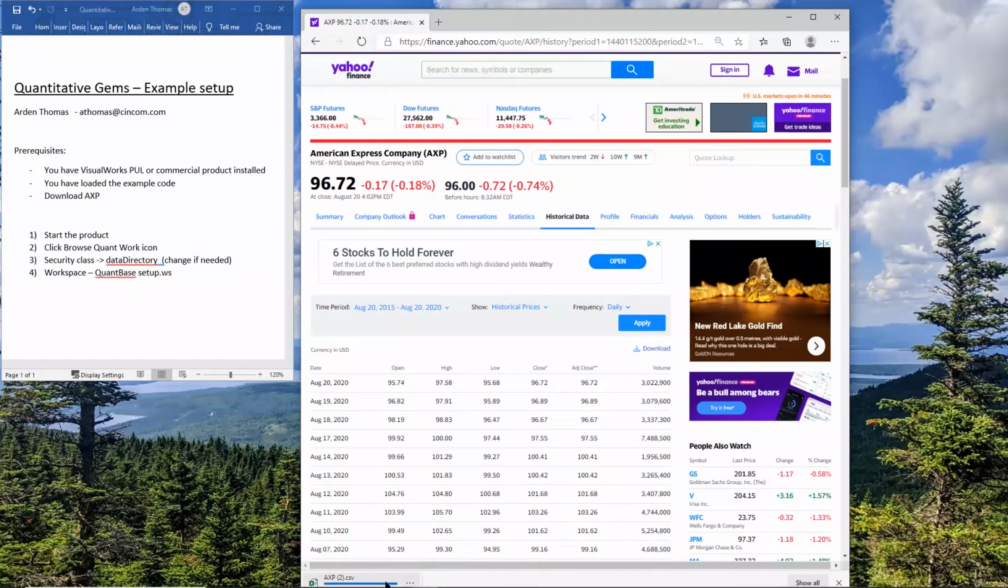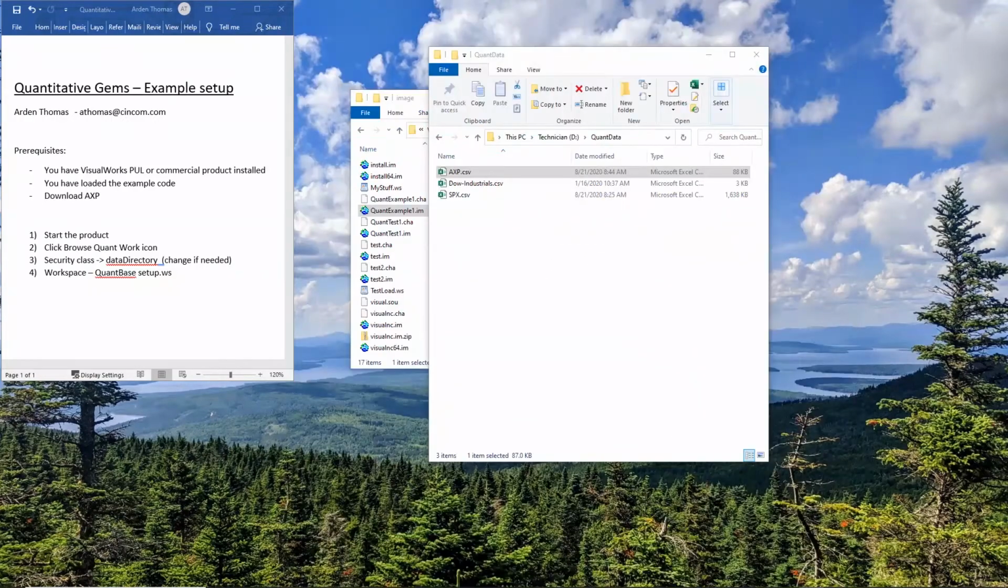You can download the file. After you've downloaded it, move it from your downloads folder, wherever you downloaded it to, to your quant data folder. So it should look like this: axp.csv. In our previous screencast, we downloaded SPX.csv, which is the S&P 500 daily data.